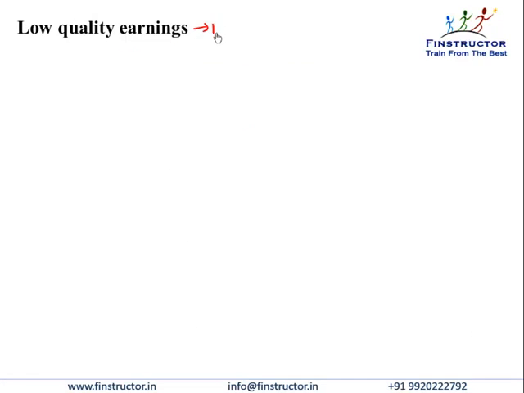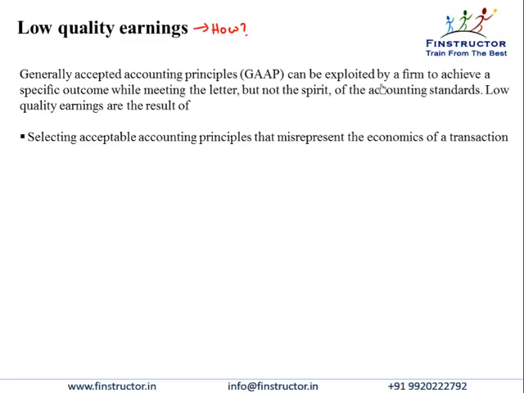So what are the different ways in which the management can manipulate the earnings or the balance sheet? So basically, the accounting principles can be exploited to achieve a specific outcome while meeting the letter of the accounting principles, but not the spirit. So please understand that low quality earnings are not fraud. So these earnings have been reported within acceptable guidelines but not in the right spirit. If there is an indication of fraud, then we say that the earnings have no quality and the statements should not be used at all. We'll study this in the coming slides.